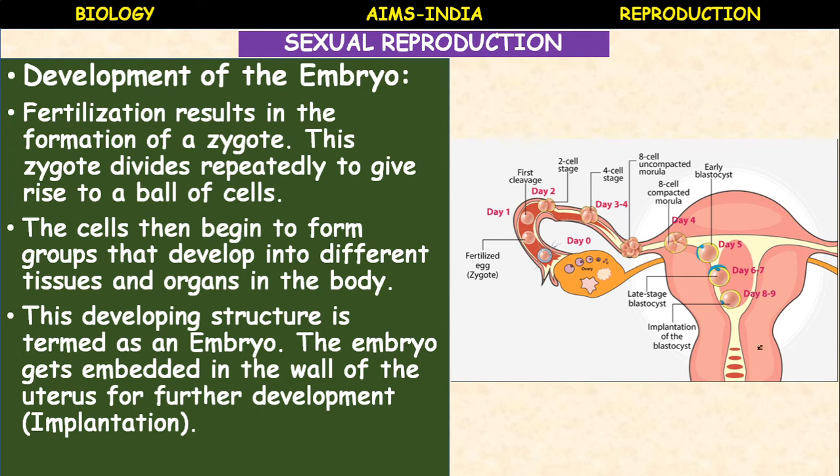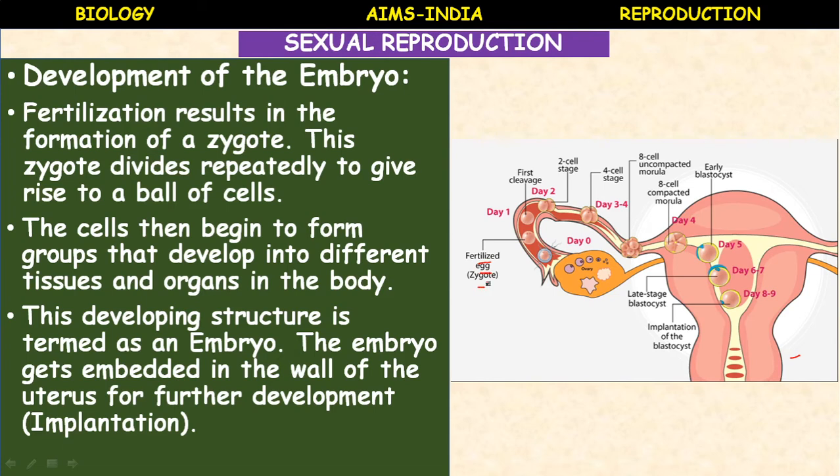Once again you can see how the development proceeds. After the release of the ovum or egg, it enters into the fallopian tube. During that time, if sperms are available, fertilization occurs, that is, formation of the zygote takes place.